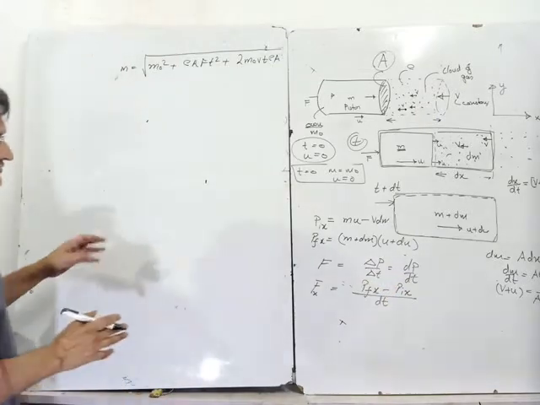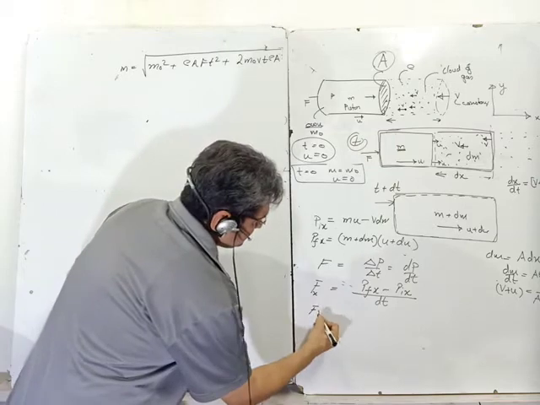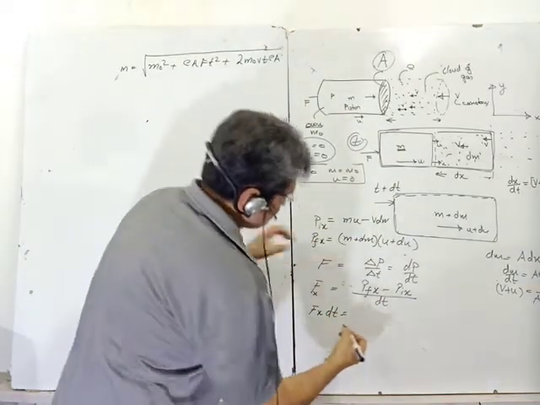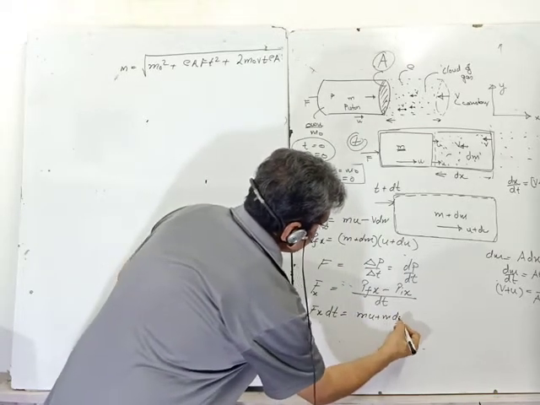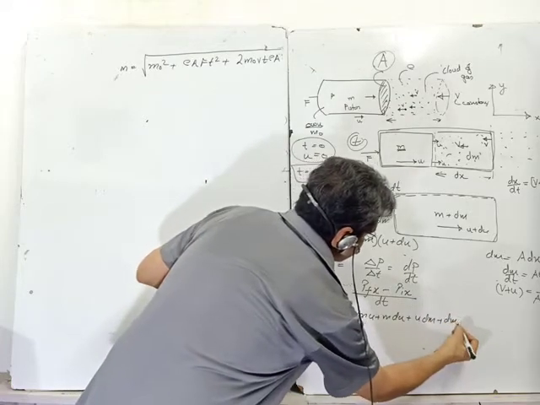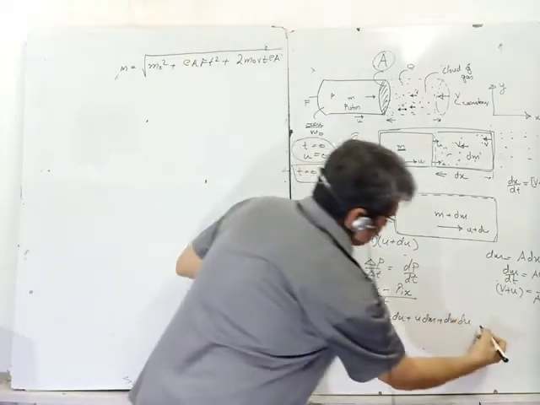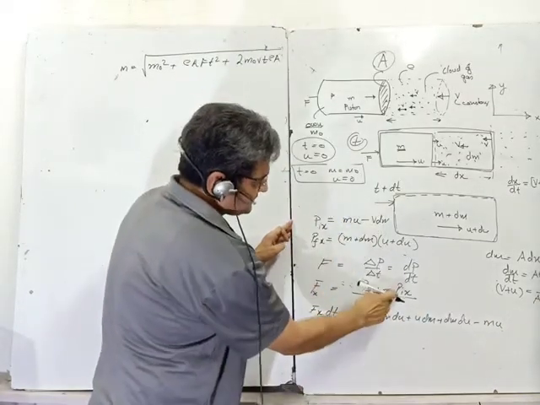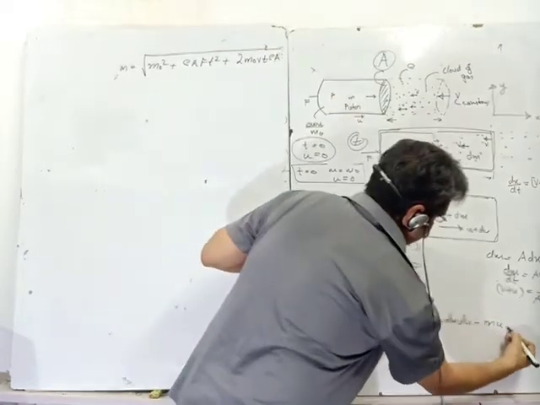Now let us see what is the value of Fx. Fx into dt will be equal to mu plus m du plus u dm plus dm du, minus p initial x, which is minus mu plus v dm, because it is minus p initial x, and it is mu minus v dm.